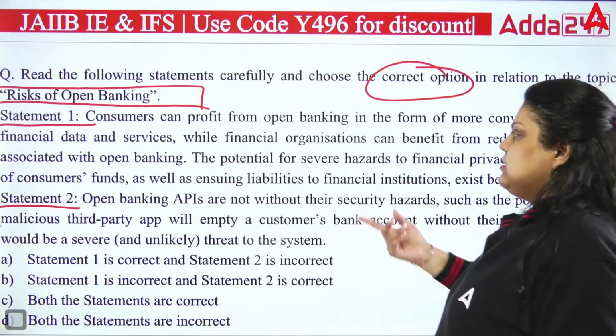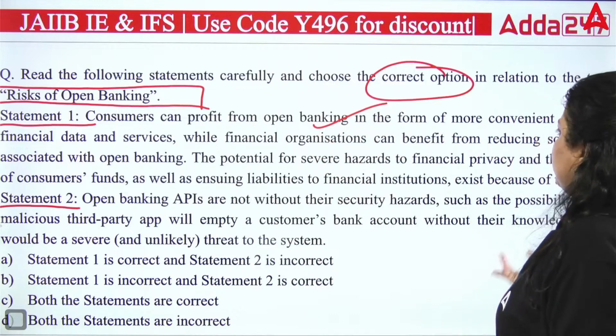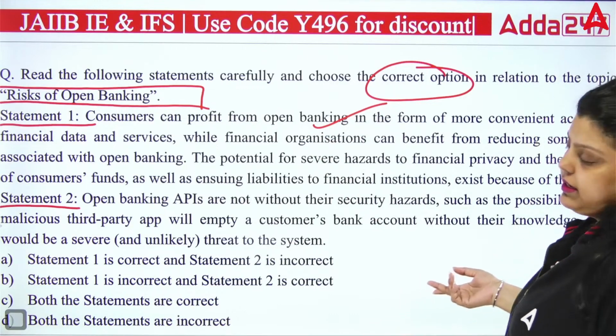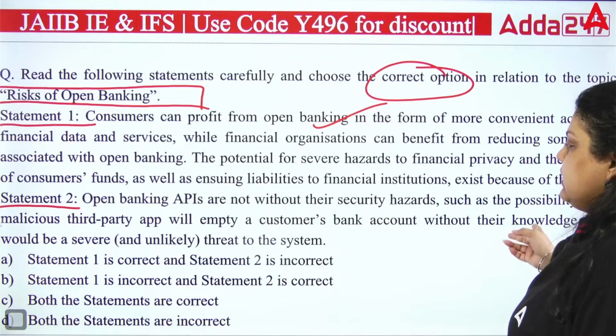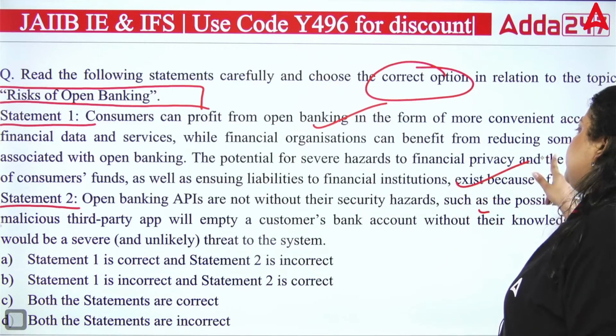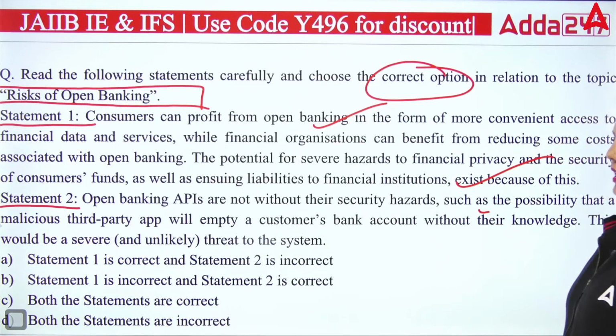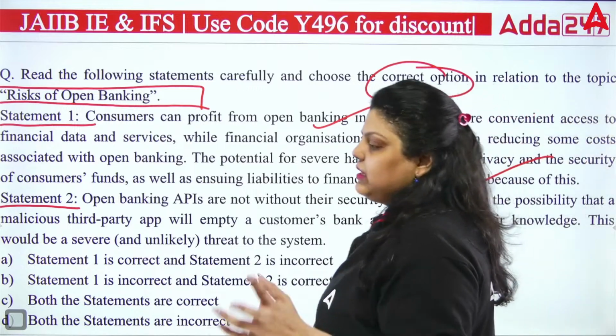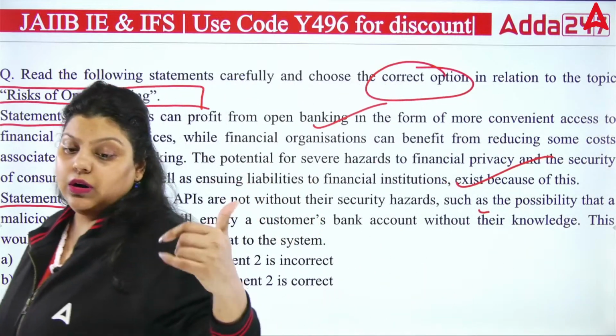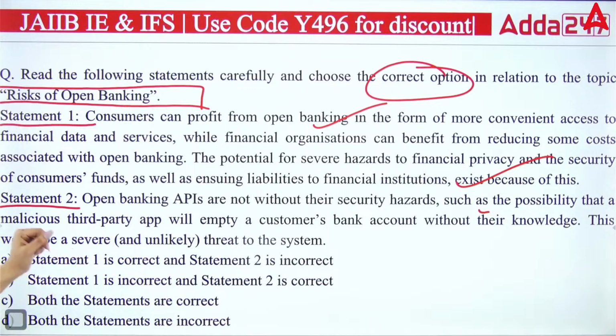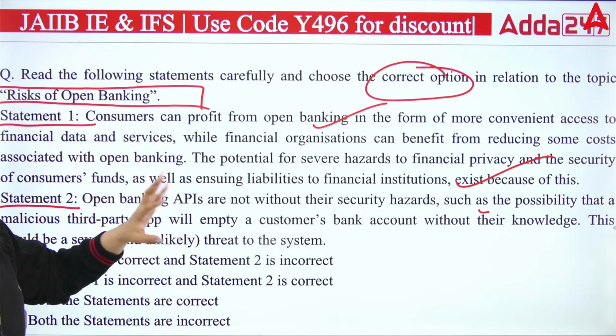It is true that consumers can profit from open banking through more convenient access, because financial data and services will be available, and the potential for severe hazard to financial privacy will also be there. That's true, as is the liability to financial institutions. The more open banking you provide, the easier it is for the customer, but the more chances of cyber risk. The second statement says open banking APIs are not without security hazards, such as a malicious third-party app emptying a customer's bank account.